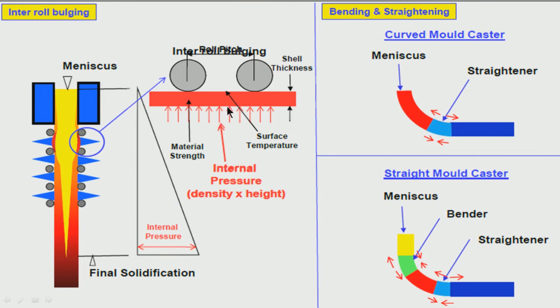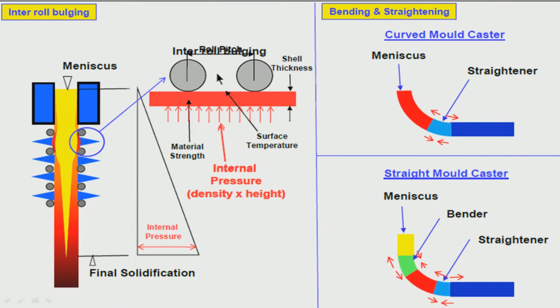This is very important. So, material strength is important, surface temperature is important, because as the temperature is coming down, the strength will change, the ductility will change, the toughness will change. So, temperature is important, whether it is delta or gamma is important, and internal pressure is important, as you are going down, pressure is increasing. So, all these are important issues during continuous casting.